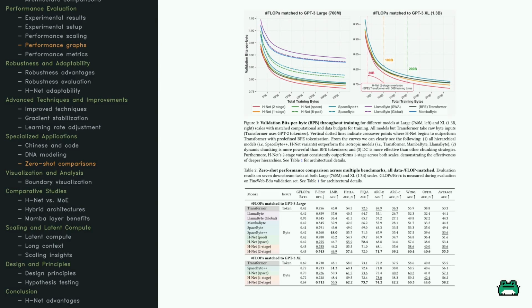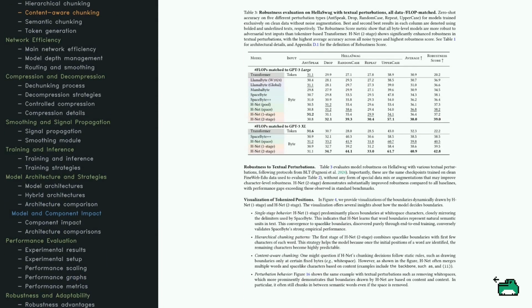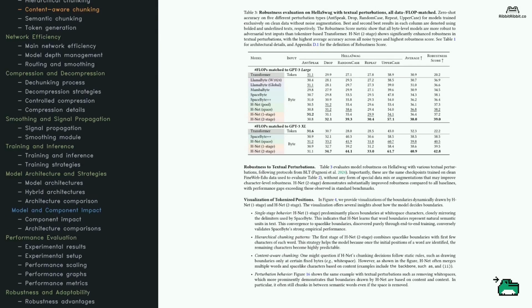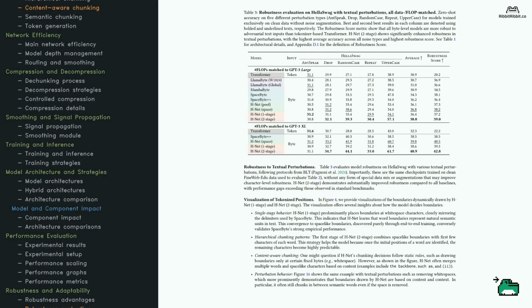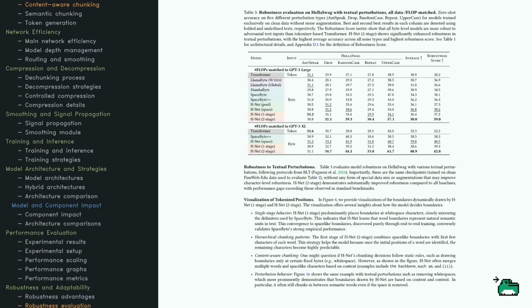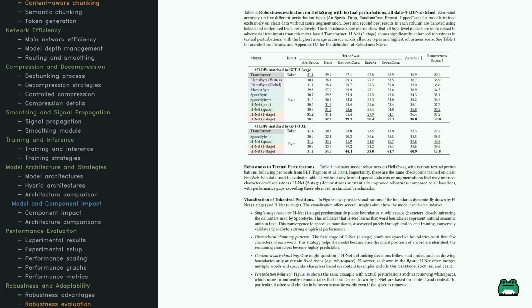Table 2 highlights zero-shot performance across benchmarks, showing HNET's consistent accuracy edge. These results underscore HNET's smart resource use and adaptability with more data. The two-stage variant particularly excels, showcasing dynamic chunking and hierarchical processing's power. Let's focus on how well different models handle text changes. Look at Table 3 to see HNET's impressive robustness to disturbances like random case changes and repeated words, outperforming traditional models. The two-stage variant shines in adaptability.